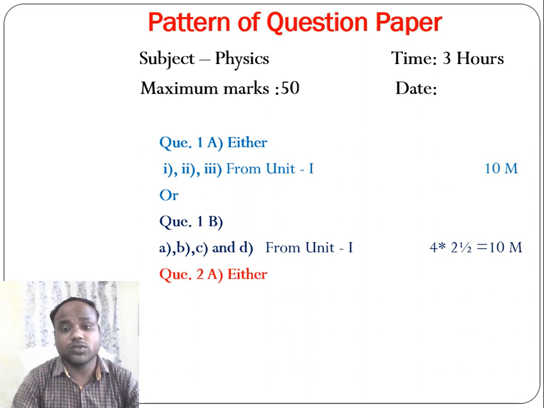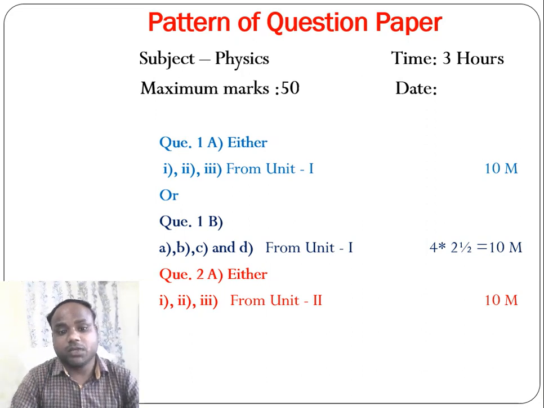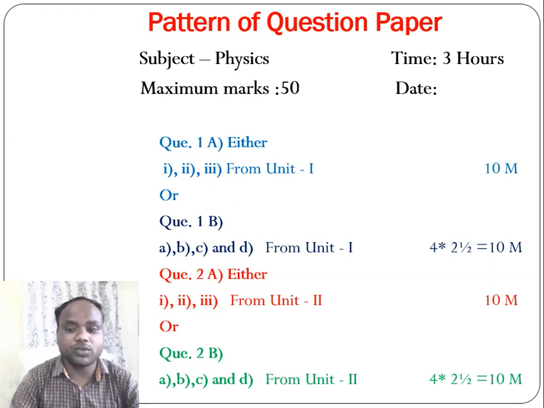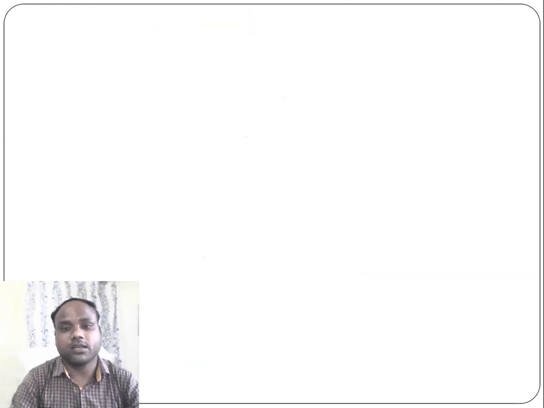Next question is question 2A. It is an either-or question. It will also consist of minimum 1 question, maximum 4 questions. Question 2A will be asked from unit 2, which carry 10 marks. The other part of question 2 is question 2B. It consists of 4 questions A, B, C and D, and all these 4 questions will be asked from unit 2. Each question carries 2.5 marks. So total marks for question 2B are 10 marks.